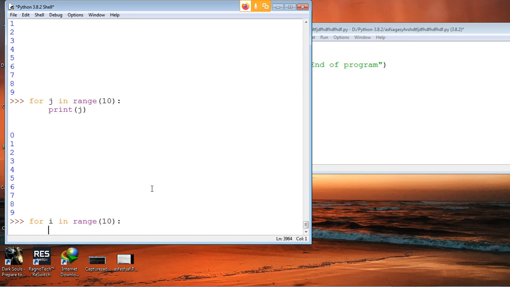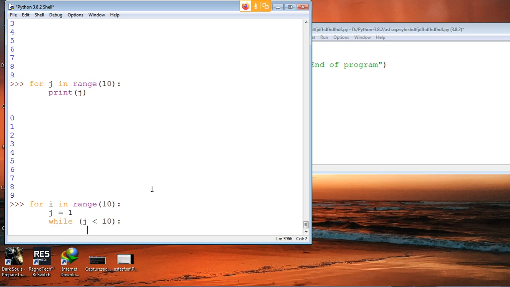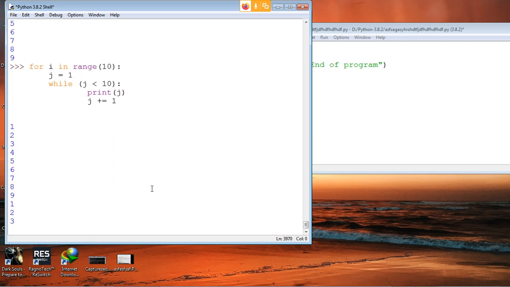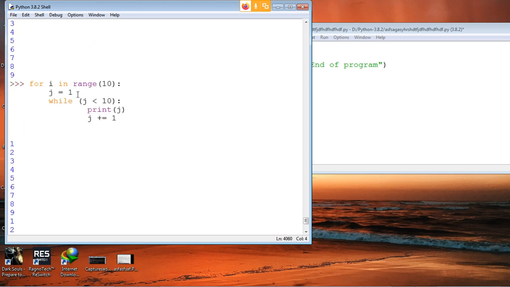So let's write j is equal to 0, and while j less than 10, we'll print j, and j plus equals 1. Okay, let's see what happens. Let's start. One second. So we started out.